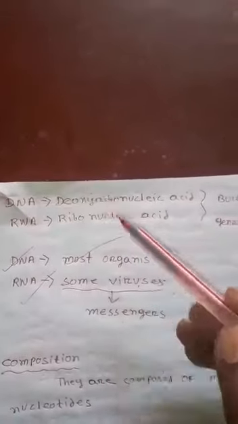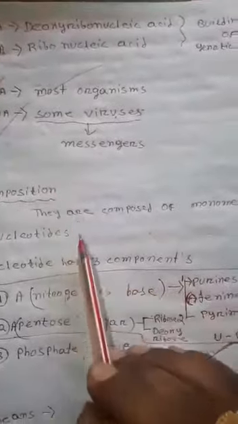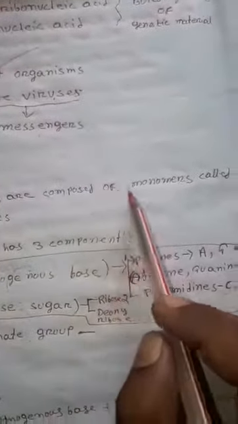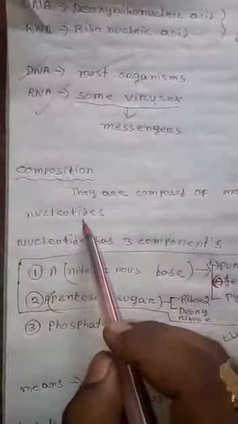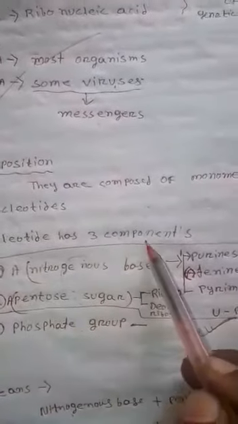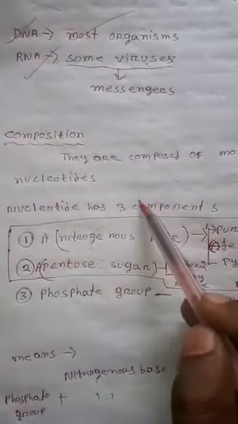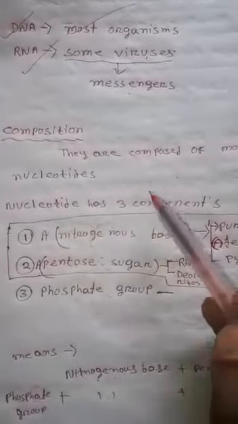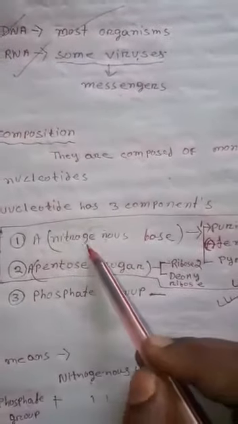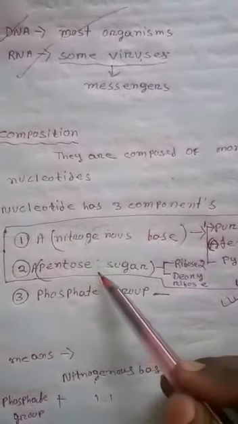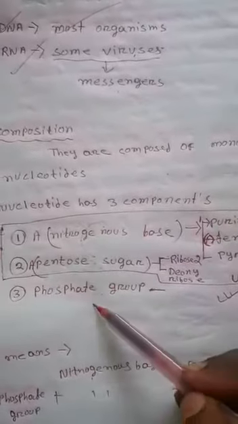The composition of DNA: DNA is composed of monomers called nucleotides. A nucleotide is composed of three components. The three components are a nitrogenous base, a pentose sugar, and a phosphate group.